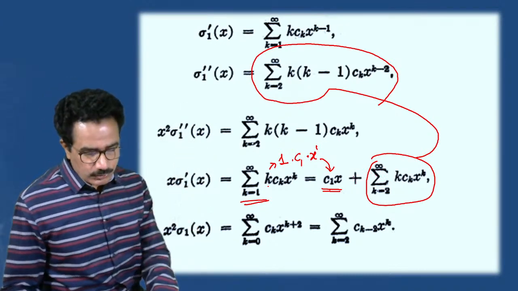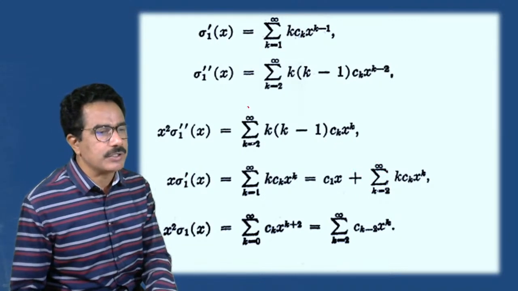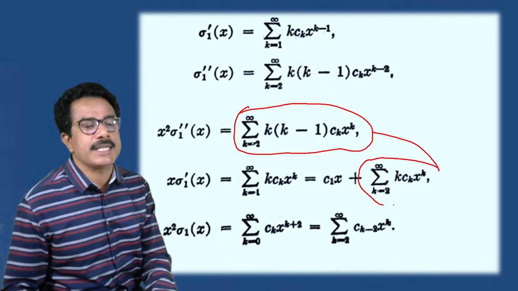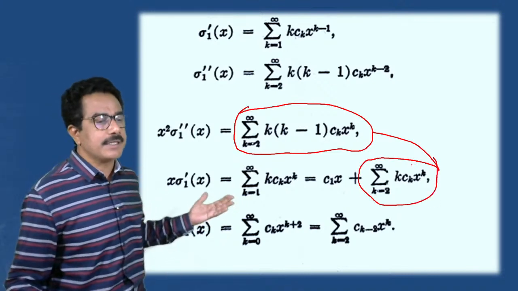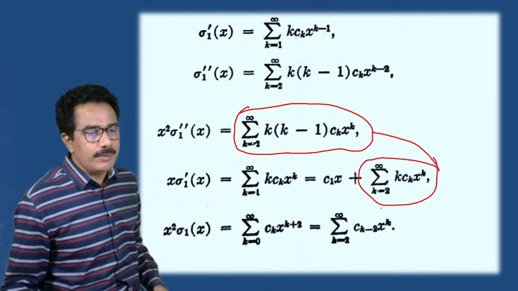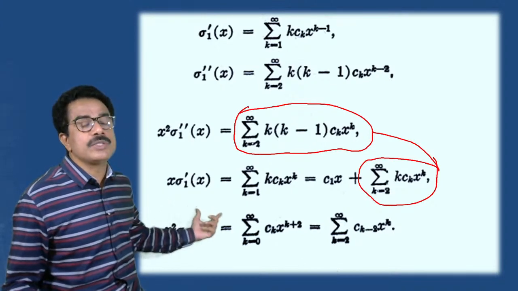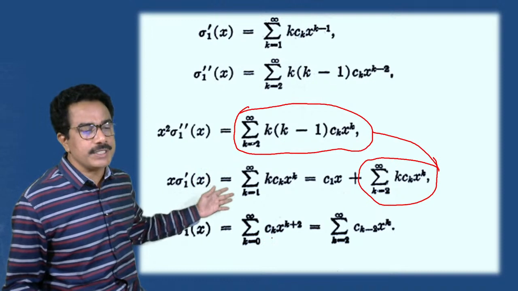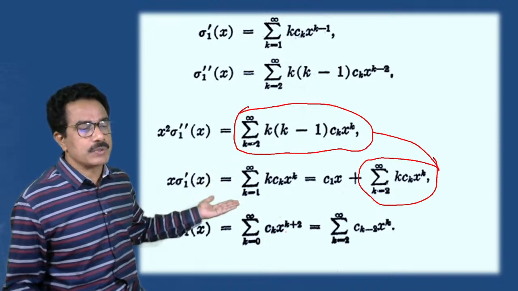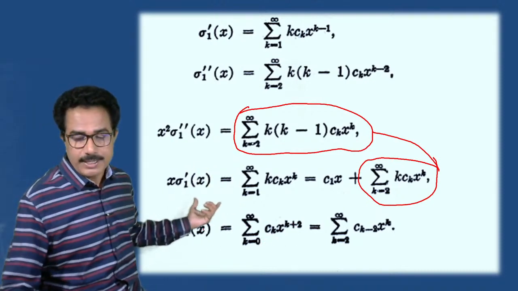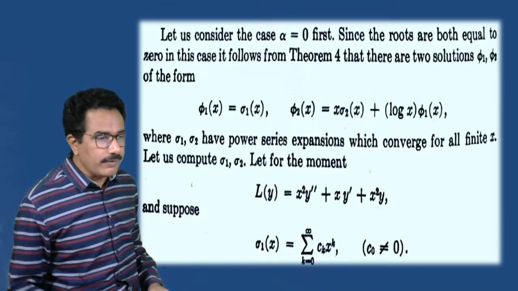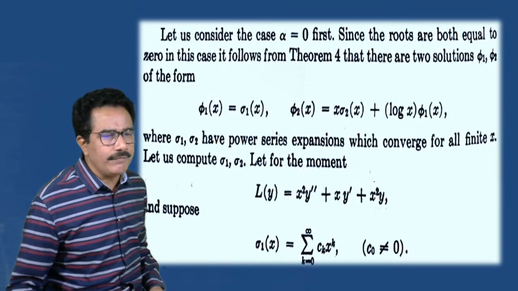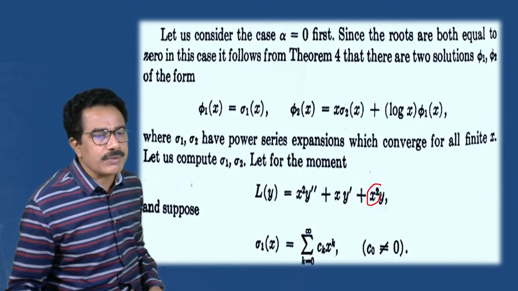आता k is equals to आपल्याला कॉमन काढायचे, पहा k is equals to 2 समेशन हे कॉमन काढायचे, इथनं आणि इथनं ॲडिशन करायचे. त्यामुळं मी काय केलं लक्षात आलं का, इथं सेपरेट केलं. So also x square into sigma 1, you know that sigma 1 k is equals to 0 to infinity ck x raised to k plus 2, x square न multiply केला sigma 1 ला, because you know that the coefficient of y is x square.